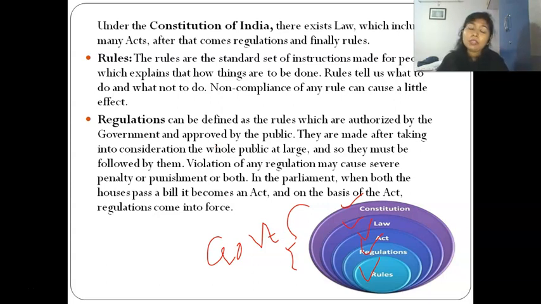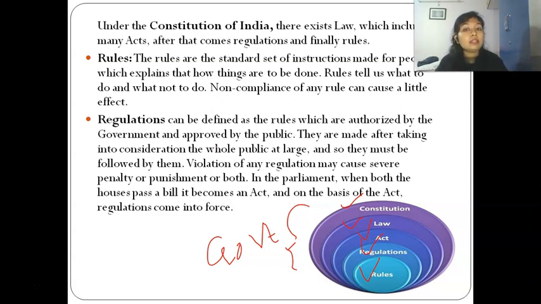Means Act will tell you the provision, right? That you can form a private company. For that you need to do the particular filing, you need to pass a board resolution. But how the resolution is going to be passed, what things you have to do while you are complying with that particular provision will be written under rules.